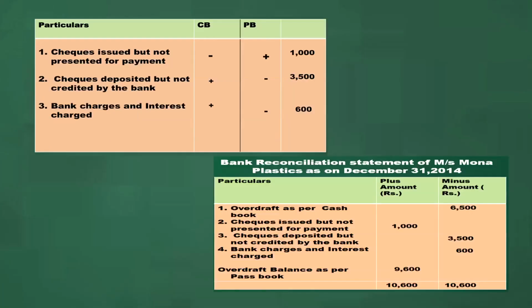We will write 1000 in the plus amount column, 3500 in the minus amount column and 600 in the minus amount column. Particulars will be written in the particulars column. Then total 2 columns, there is a difference of 9600 in the plus amount column. That will be the overdraft balance as per passbook. We are starting with the overdraft balance as per cash book and ending with the overdraft balance as per passbook.